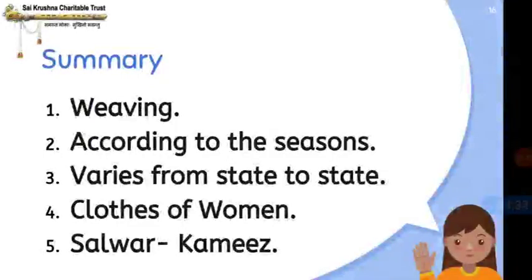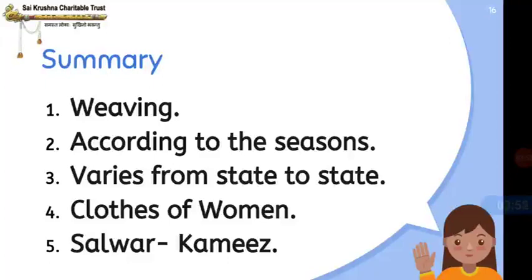Okay, so now in summary, weaving is the interlacing of two or more threads in order to create a cloth. And next, according to the season, we will wear clothes, like in summer we will wear cotton clothes, and in winter we will wear woolen clothes.